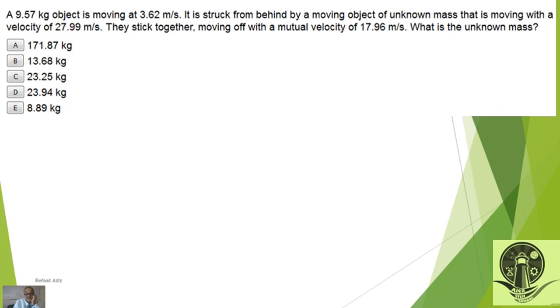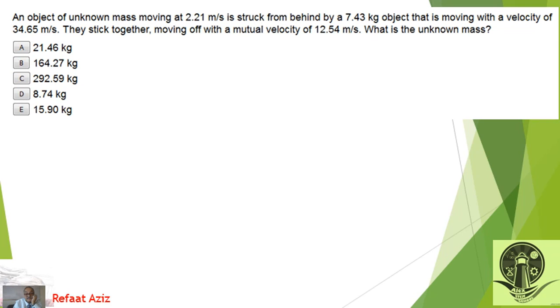And this is another one, a 9.57 object is moving at 3.62, is struck from behind by a moving object of unknown mass that is moving with a velocity of 27.99 meter per second. They stick together, moving off with a mutual velocity. This is V. What is the unknown mass? This is an easy one. It will be number B.